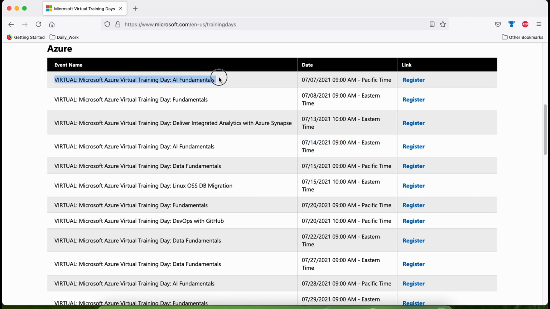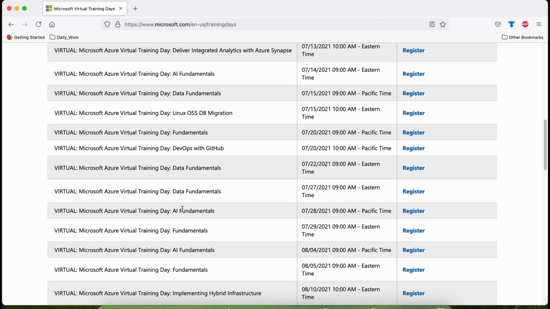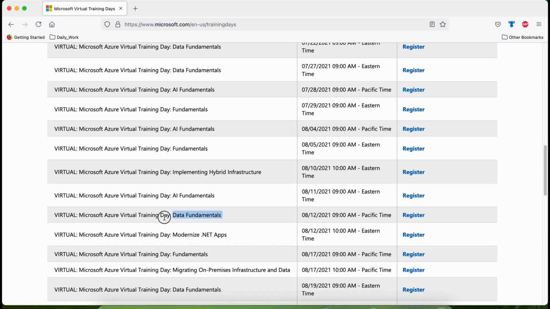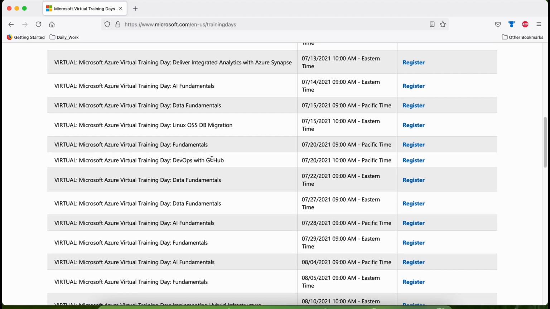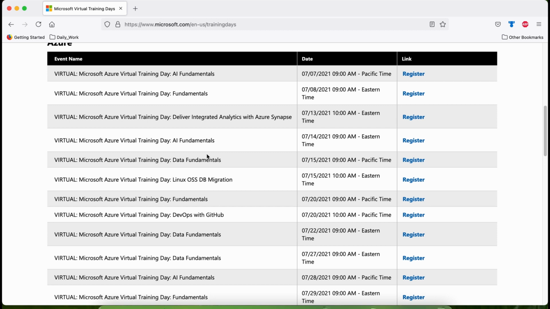I'll just highlight: the top one is AI Fundamentals, which means exam code AI900. The second one is Fundamentals, exam code AZ900. Then if I come a little bit down, here I will see Data Fundamentals, exam code DP900. Now if I come to the middle of the screen, I can see Business Applications. Under Business Applications, the second entry is Microsoft Power Platform Virtual Training Day Fundamentals. So this is for PL900.